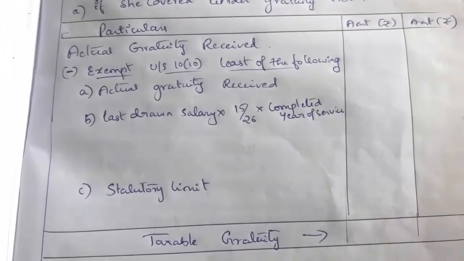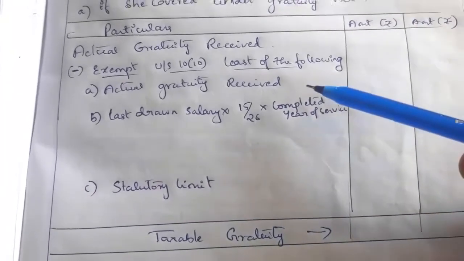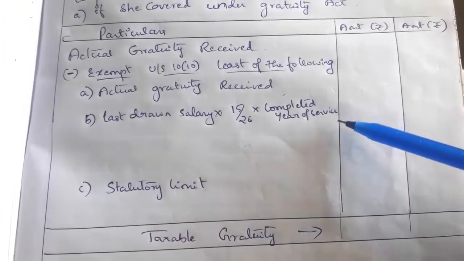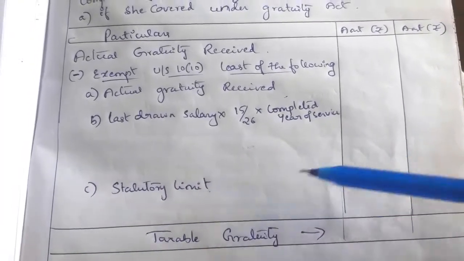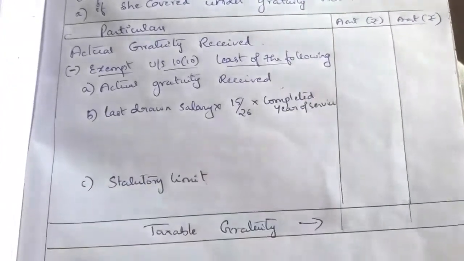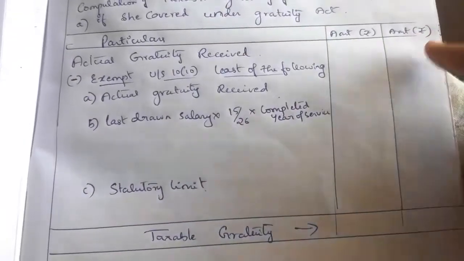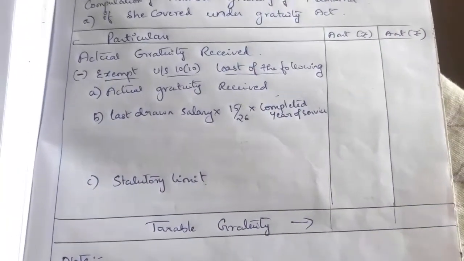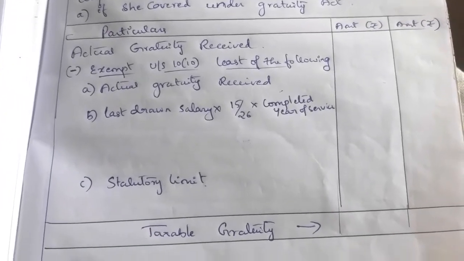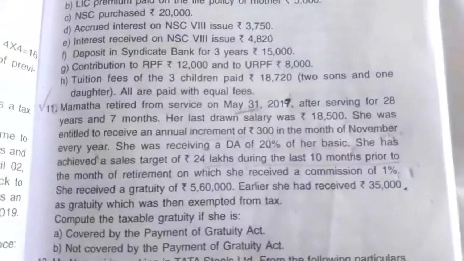Here we have to take the least of the following. In that, first one is actual gratuity received, then last drawn salary into 15/26 into completed years of service, and statutory limit. So if you take the least value and deduct it from the actual gratuity received, the balance is known as taxable gratuity. So now we'll take one by one. So what is the actual gratuity received given in the question?